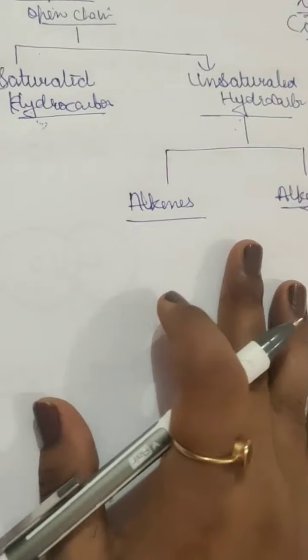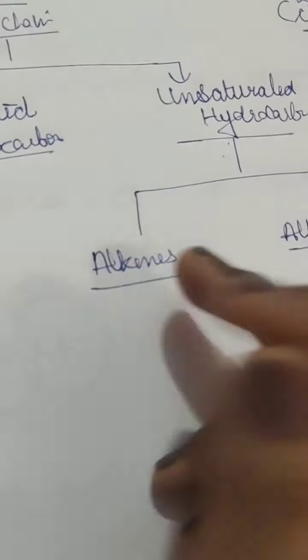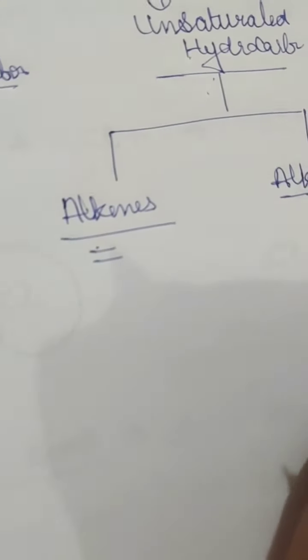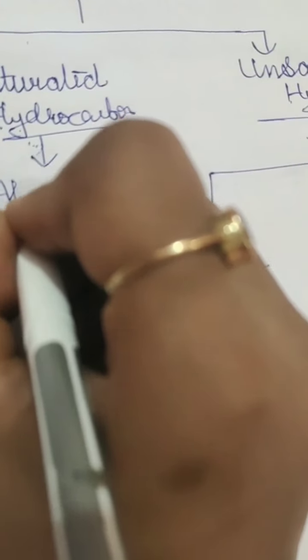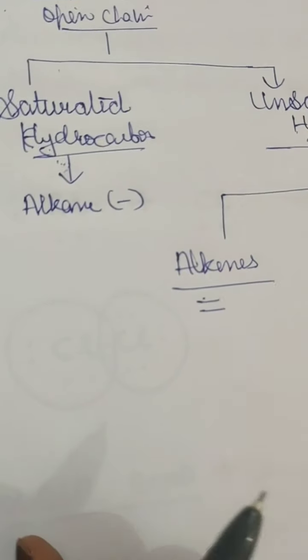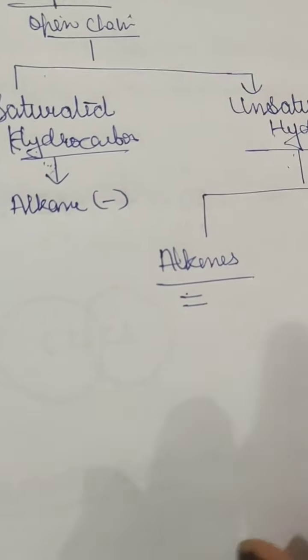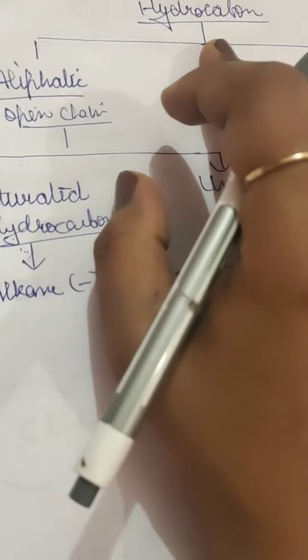Now these have general formulas. Alkene means it has a double bond. Alkyne has a triple bond, and the saturated hydrocarbon just has single bonds, and we call it alkane. This is the bond between carbon and hydrogen, because we are learning about hydrocarbons.